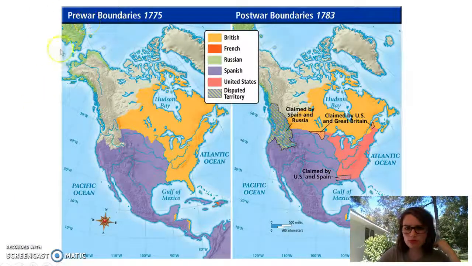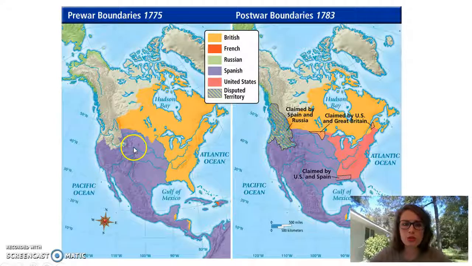All right, so here is 1775. Pre-war boundary 1775. You can see the gold right here is all of the area that Britain owned, and then the French own this little area down here, and then you've got Spain owning much of the rest of North America, and they have South America too. And Russians own some stuff up here, and yeah, so that's pretty much it.